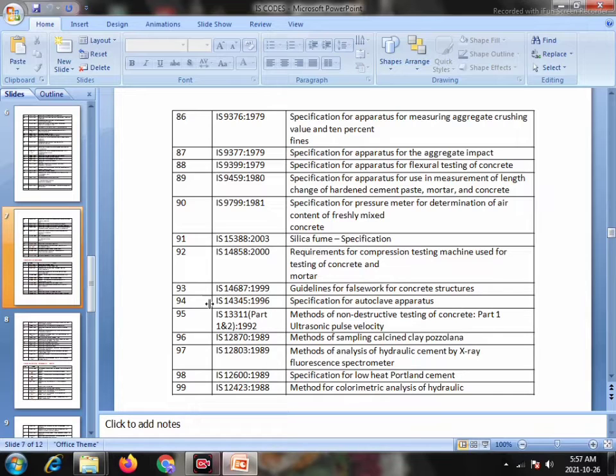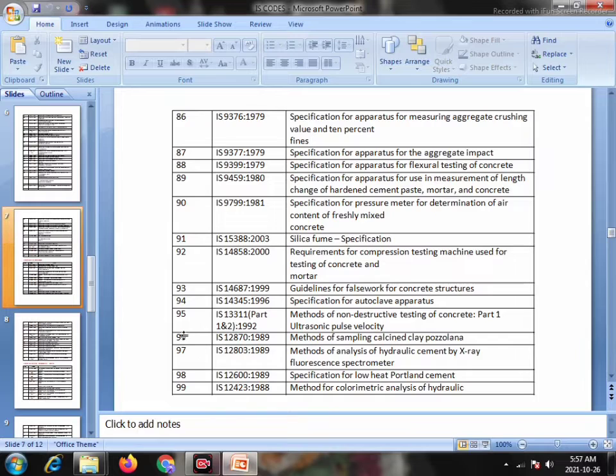Serial number 94, IS 14345, 1996, Specification for autoclave apparatus. Serial number 95, IS 13311 part 1 and 2, 1992, Methods for non-destructive testing of concrete, part 1 ultrasonic pulse velocity.